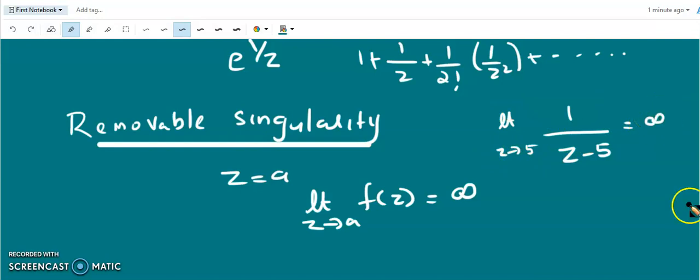value becomes infinity. So that is how we define singularities. The function is not analytic, not differentiable, or the function blows up at the singularity. But a function whose points of singularity can be removed by the definition of limits are called removable singularities.